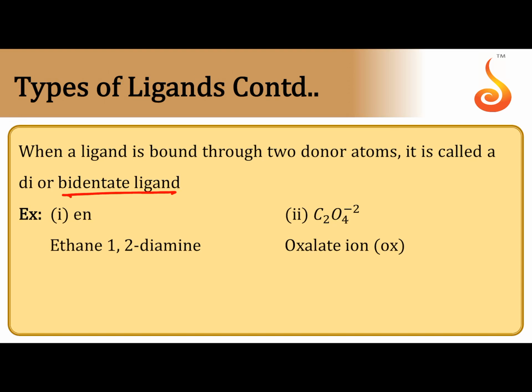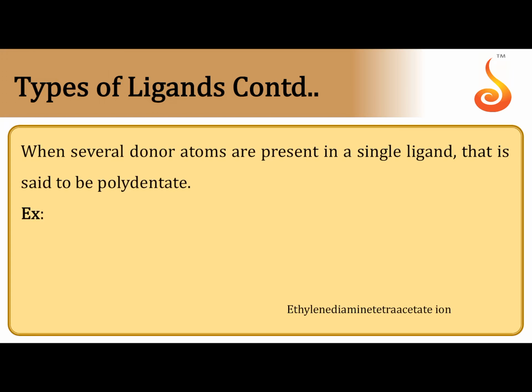Next, bidentate. One molecule of ligand can form 2 dative bonds, for example ethane 1,2-diamine. This is a bidentate ligand. One ligand can form 2 dative bonds with the central metal atom. Even it is forming a cyclic compound, so it is also called a chelate ligand. There are 2 donor atoms. Both the donor atoms may be identical, may be different. So symmetrical bidentate ligands or unsymmetrical bidentate ligands. Oxalate is another one.